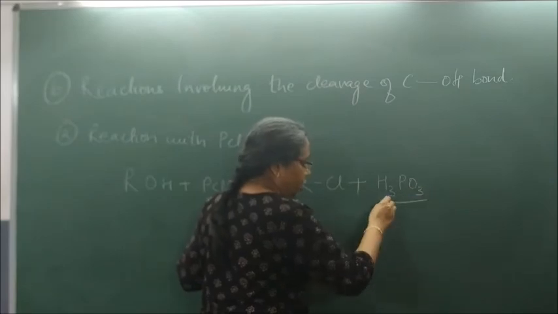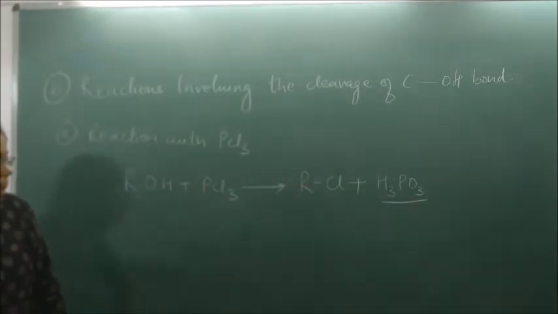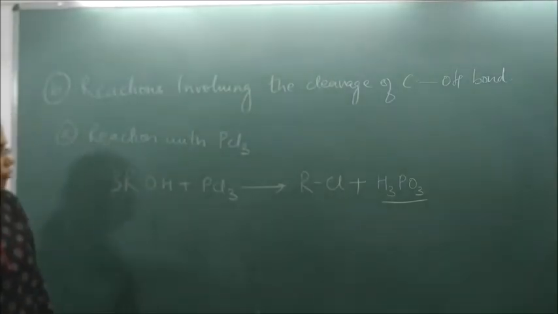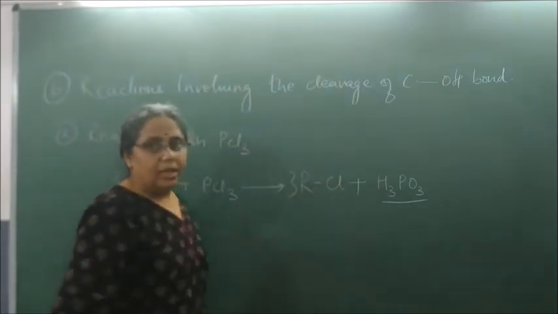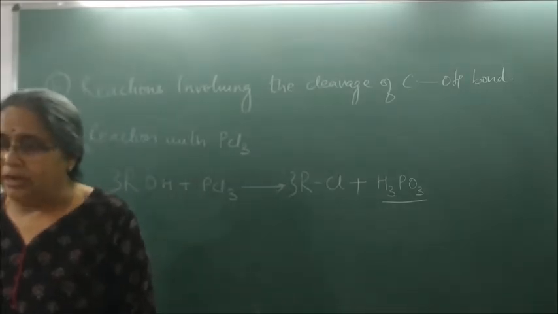H3PO3, phosphorous acid. Please balance this equation. I think you require 3 molecules of ROH plus PCl3, and it forms 3 RCl plus H3PO3. So is it clear? Please write there.